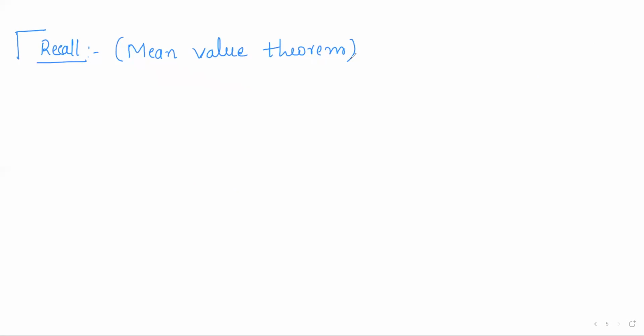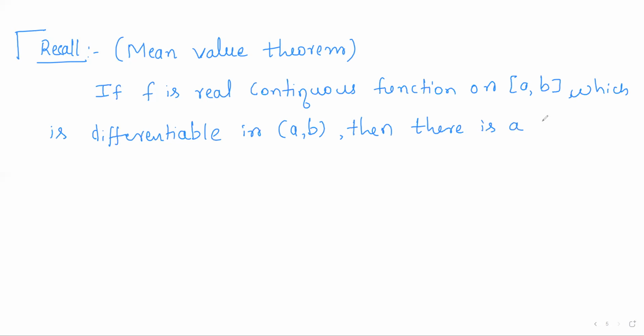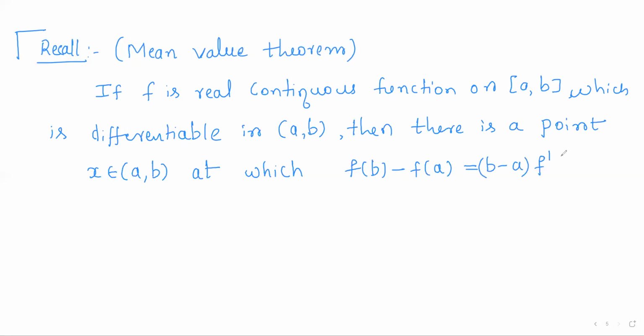It is stated as: if f is a real continuous function on some closed interval [a, b], which is differentiable in the open interval (a, b), then there is a point x belonging to the open interval (a, b) at which we have f of b minus f of a is equal to b minus a into f dash of x.